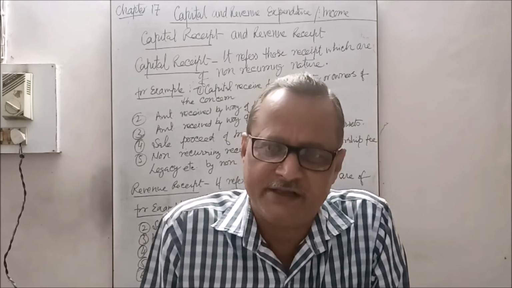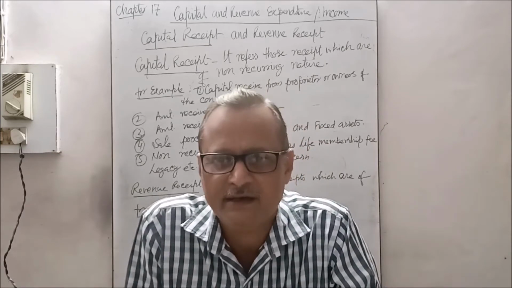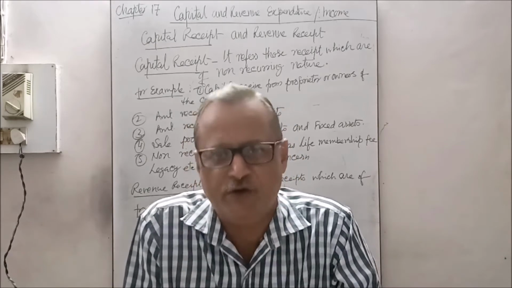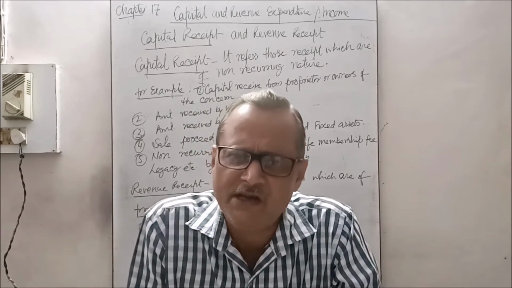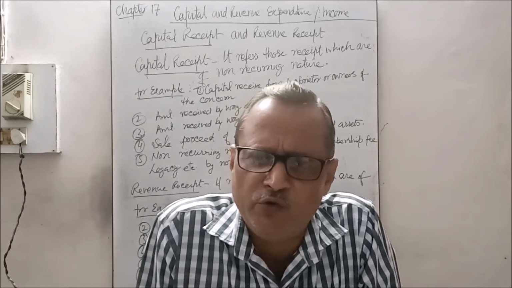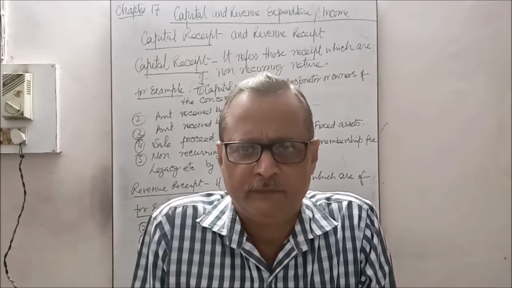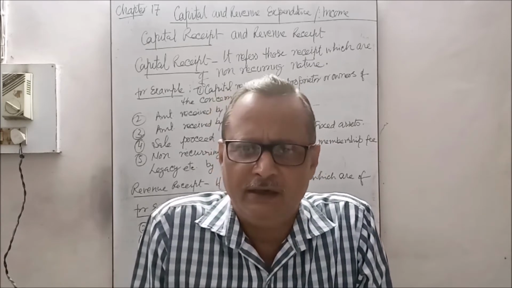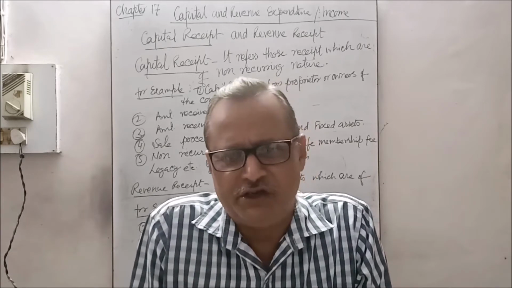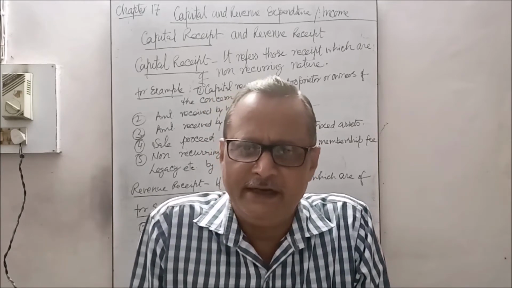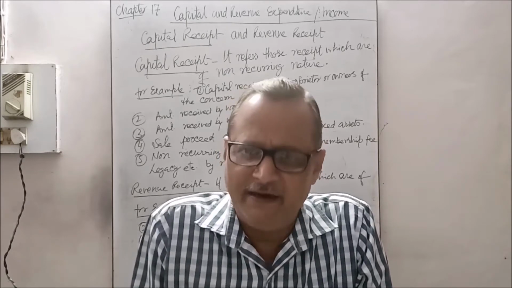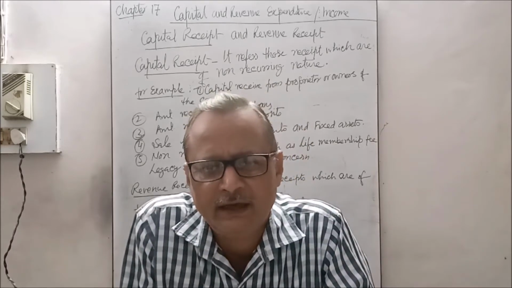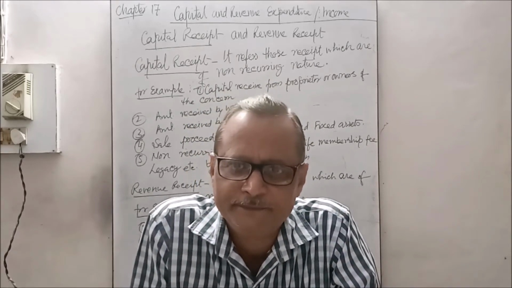In the previous class, we were discussing chapter number 17, capital expenditure and revenue expenditure, likewise capital income and revenue income. And we came to know the meaning of capital and revenue expenditure and income. Then if you are aware of the nature of expenditure and income, it becomes very easy, as per accounting principles, to ascertain the true profit and true financial position.